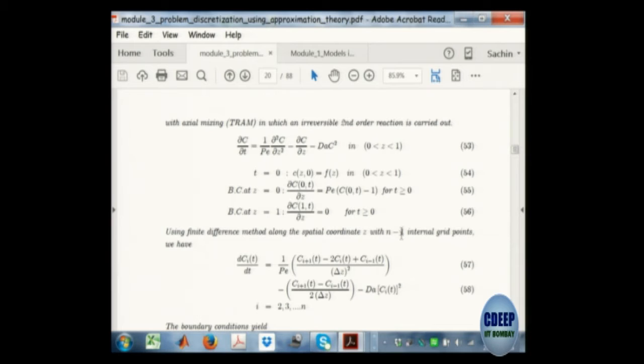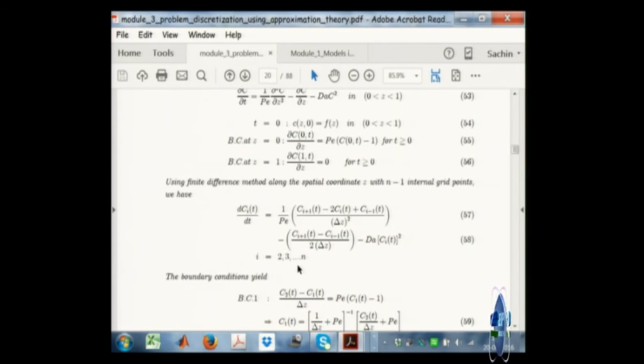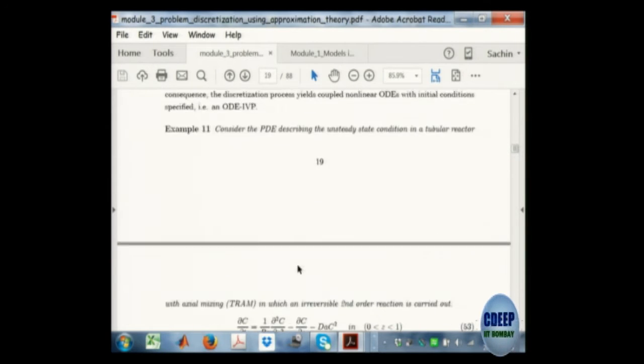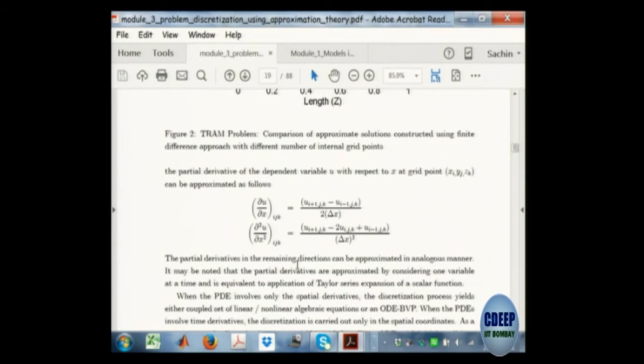All that I have done is take some grid points and show them how to locally approximate the derivatives at the grid points and convert the problem into a computable form. Here we looked at the steady state behavior.